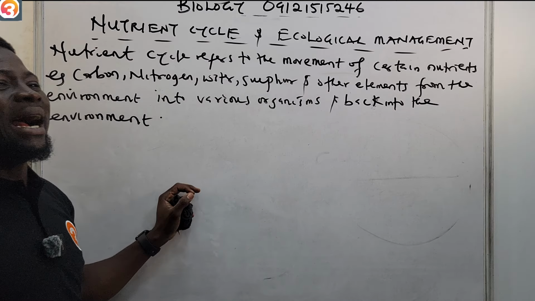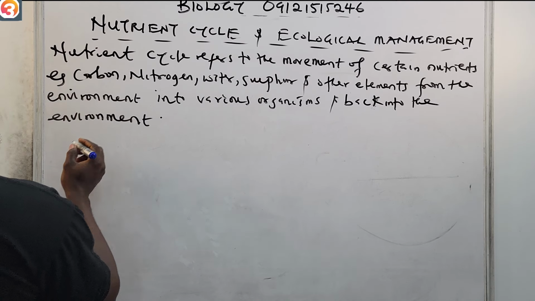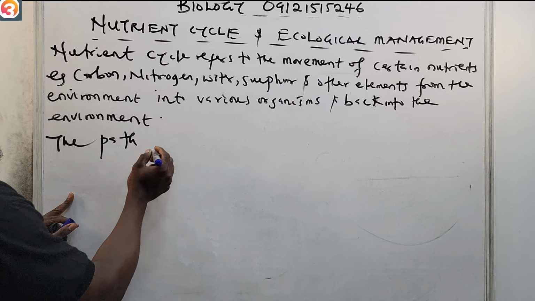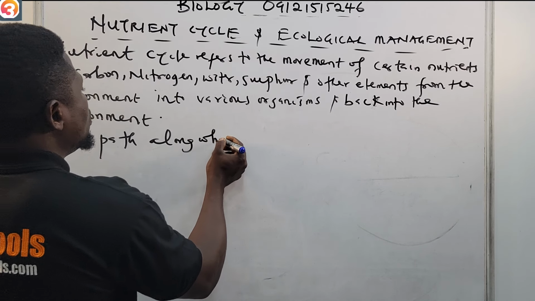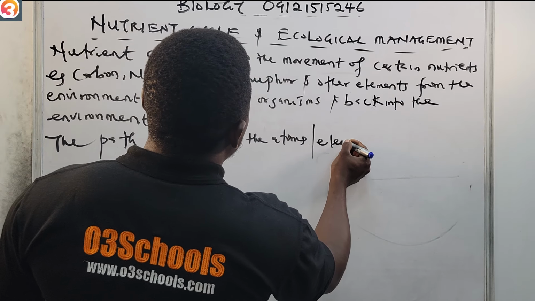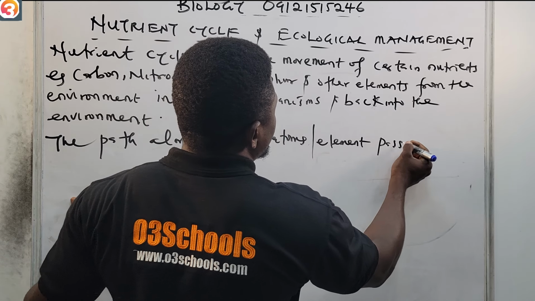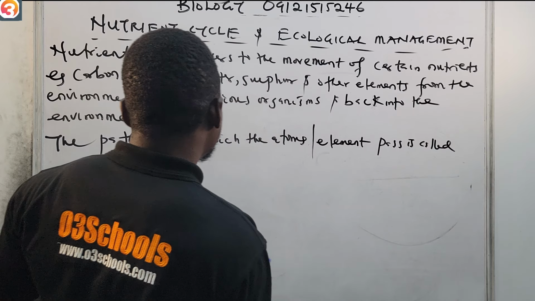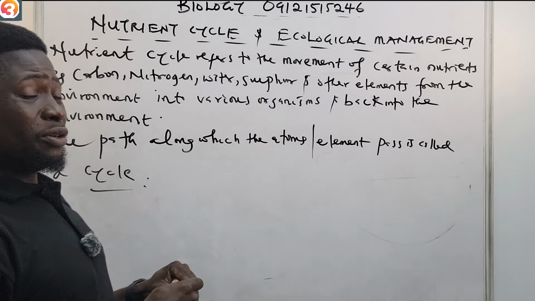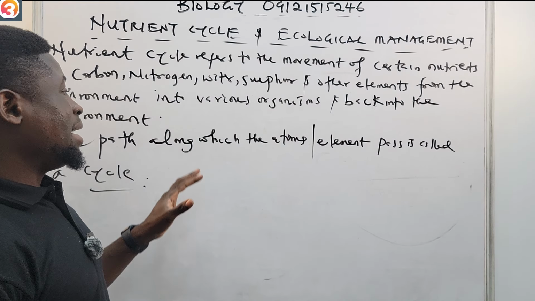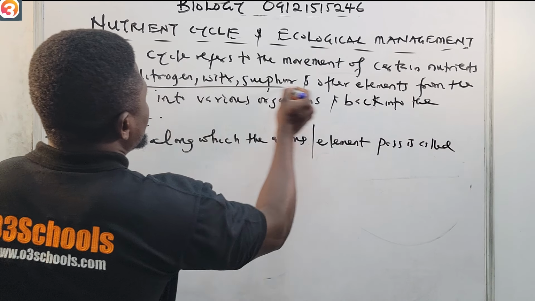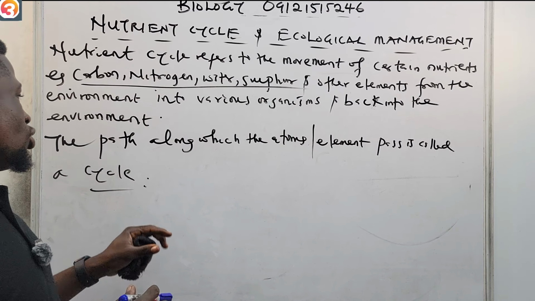And that's why we say that the path along which the atoms or elements pass is called a cycle. This is even an exam question; if you check your JAMB past questions, you will see it.